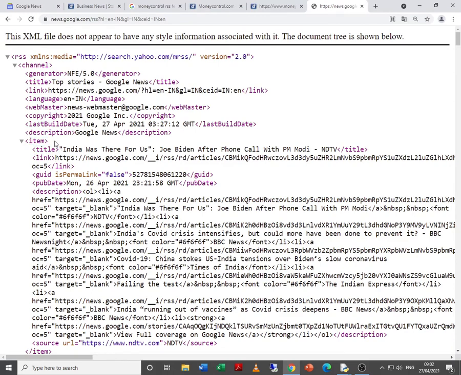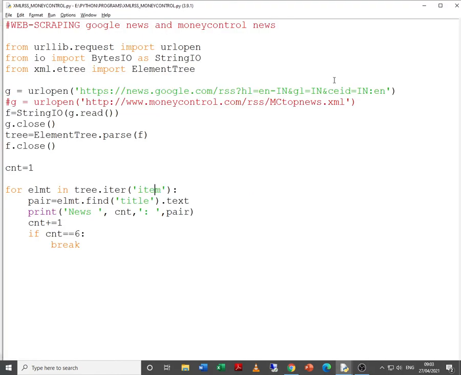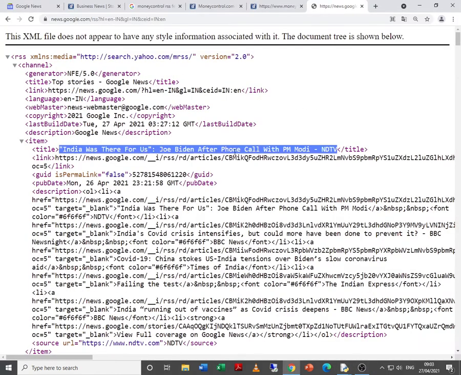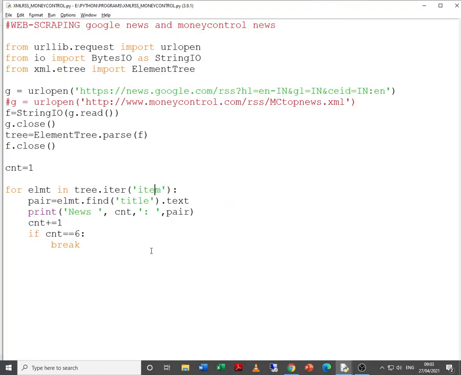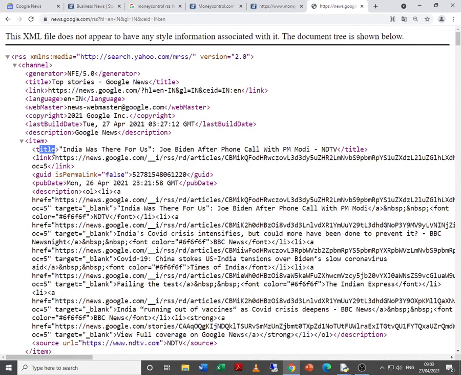This you can think of as the parent tag, this you can think of as a child tag, because this is the actual news data that we want to fetch. So yes, we have to find within item the title tag, and that is what we are doing over here.